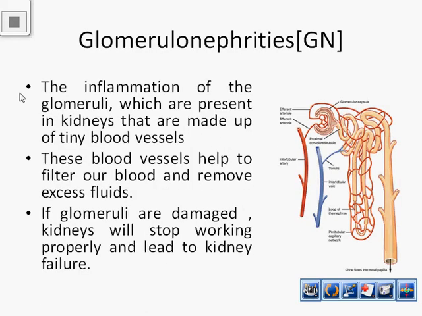Glomerulonephritis is the inflammation of glomeruli, which are present in the kidneys and are made up of tiny blood vessels. This is the glomerular structure. It's present in our kidney. The importance of glomeruli is that they have a lot of blood vessels. It helps to filter our blood and remove excess fluids. If these glomeruli are damaged, the kidney will stop working properly and it may lead to kidney failure.